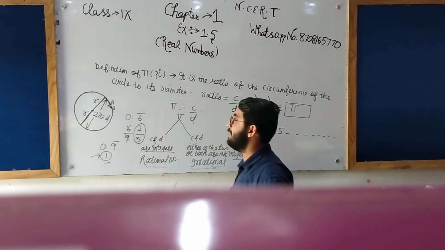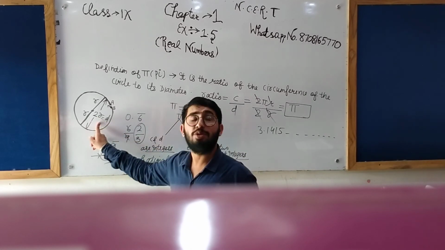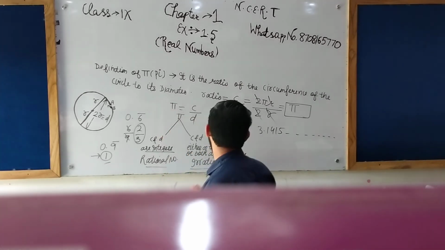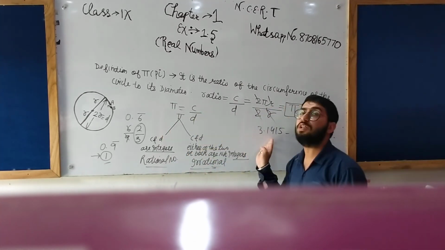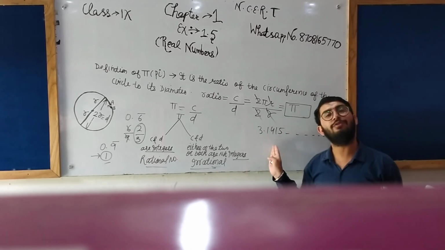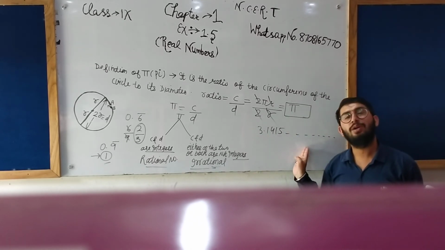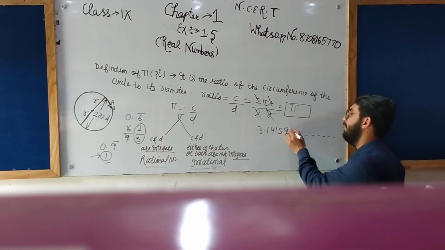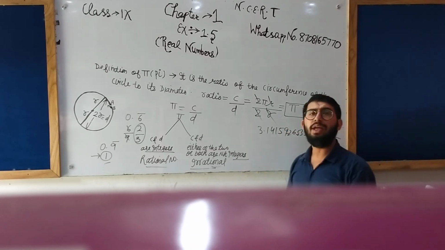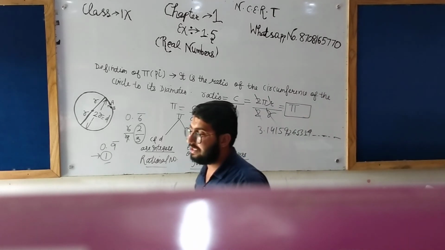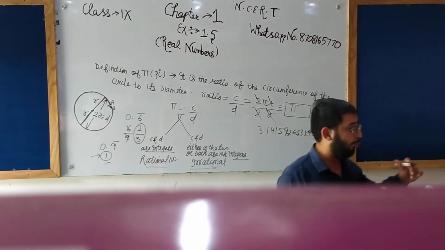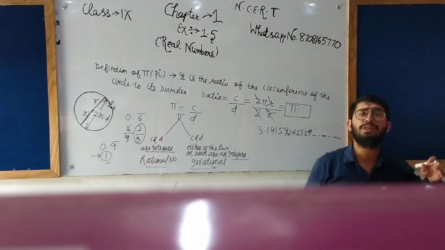Moreover, no matter whatever radius we have taken here, the ratio of C to D always comes out a constant. What is that constant? 3.1415926535 and so on. Getting my point? So how will you resolve this contradiction?